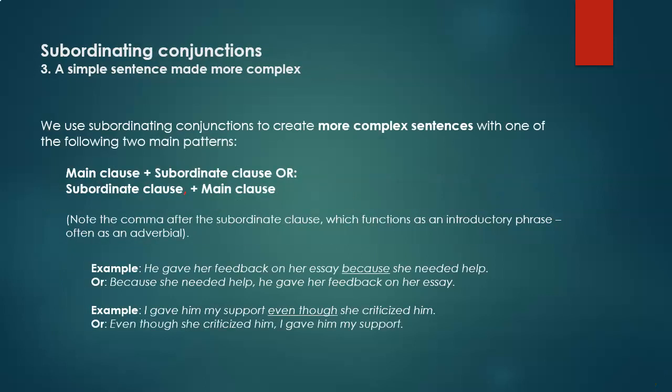We use subordinating conjunctions to create more complex sentences with one of the following two main patterns: main clause or sentence plus subordinate clause, or subordinate clause, comma, plus main clause. Note the comma after the subordinate clause, which functions as an introductory phrase, often as an adverbial in that sentence.